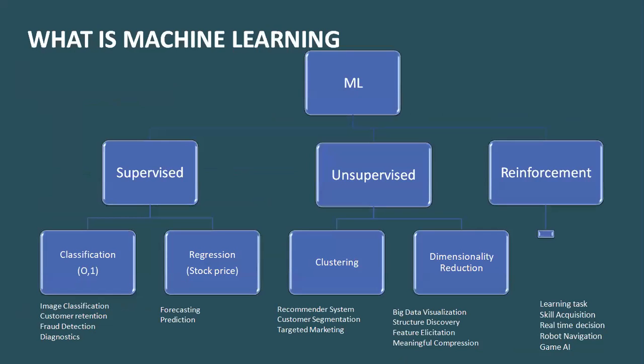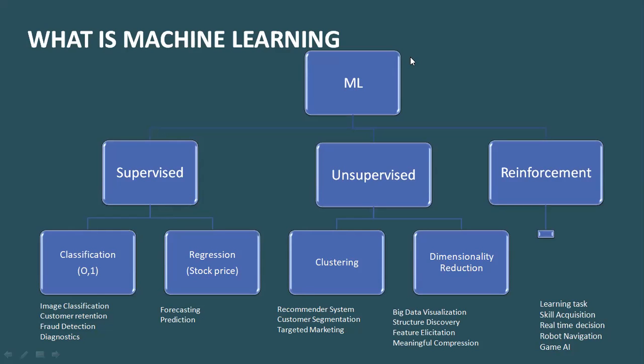Now, what is machine learning? To understand that, let's think of learning. When we teach a kid how to do addition, we teach the kid 2 plus 2 is equal to 4. So we have a defined input and we have a defined output. So when the kid learns how to do addition, he need not remember all the numbers. If he is put into a scenario where the input is defined and the output is defined, he will be able to give the right answer. So even if you give him 5 plus 6, he'll be able to give the answer 11. So this is the process of learning.